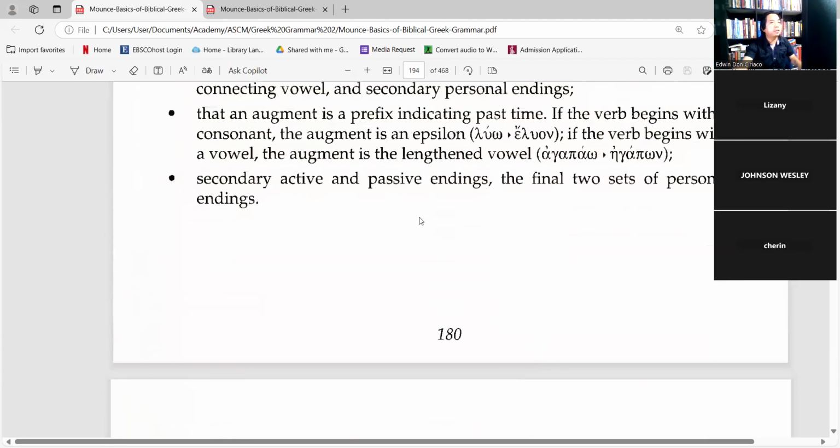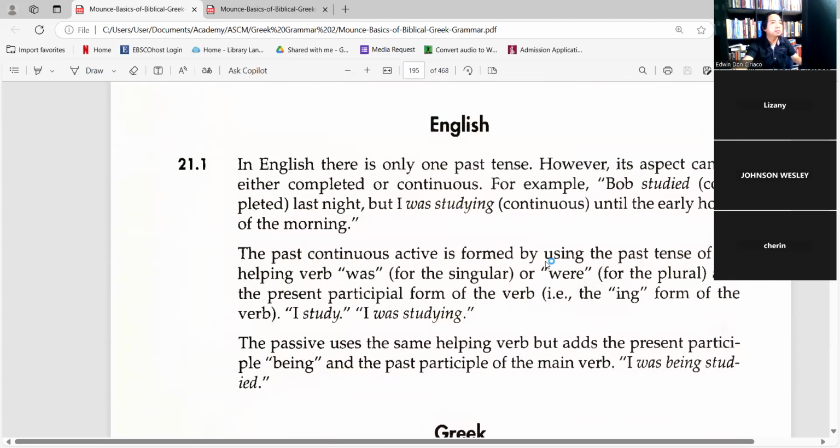Secondary active and passive endings, the final two sets of personal endings. Okay, in English, there is only one past tense. However, its aspect can be either completed or continuous. So in the case of the imperfect, it is something that started in the past, but the effect or the activity continues. For example, Bob studied last night, but I was studying until the early hours of the morning.